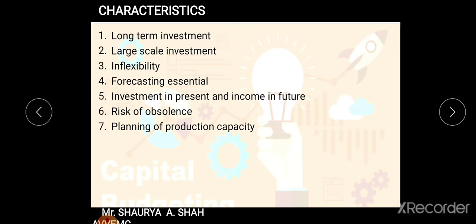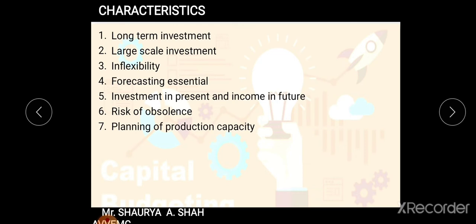Second characteristic is large-scale investment. As the word itself says, capital, you must be clear with the concept of revenue and capital. Capital items are those balance sheet particulars which we write. Capital budgeting is always concerned with investment in fixed assets, and fixed assets include, as you all know, land, building, plant and machinery, furniture, and so on and so forth. All these assets require a huge amount of investment, and it is always on a larger scale.